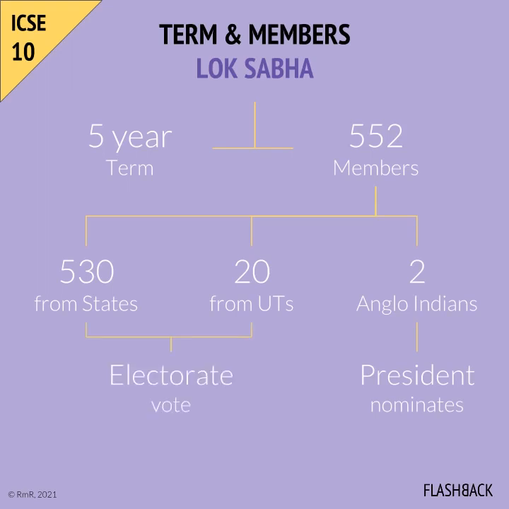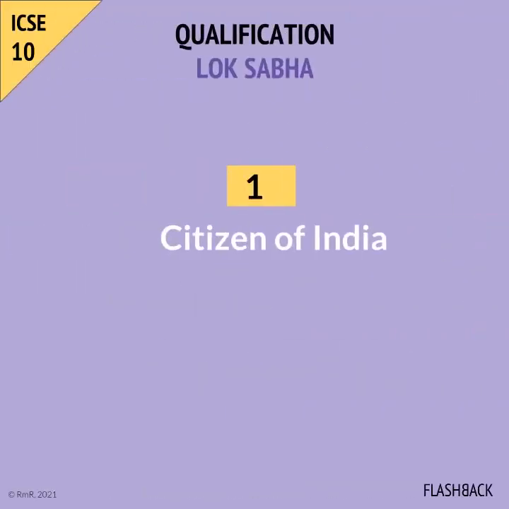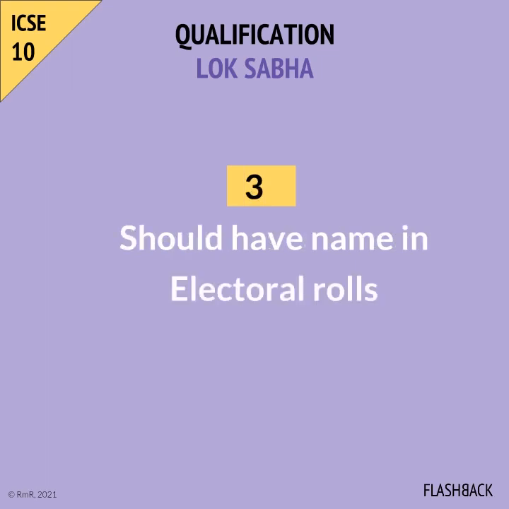The state and union territory members are elected by the electorate of the country. The rules to qualify as a member of Lok Sabha are: the person should be an Indian citizen. The person should be at least 25 years of age. The person should have his or her name in the electoral rolls in some part of the country.